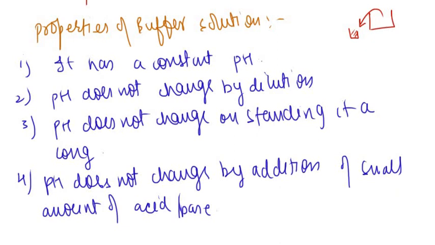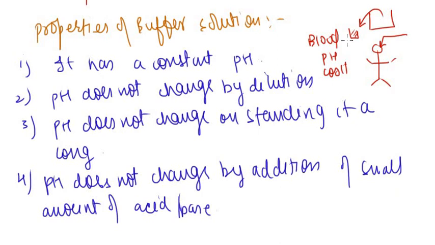So in order to understand, imagine that we have a human body. Our blood has a constant pH. So whenever we intake like 2 or 3 glasses of lemon water, the most common example I am giving you, does the pH of our body change and become acidic?